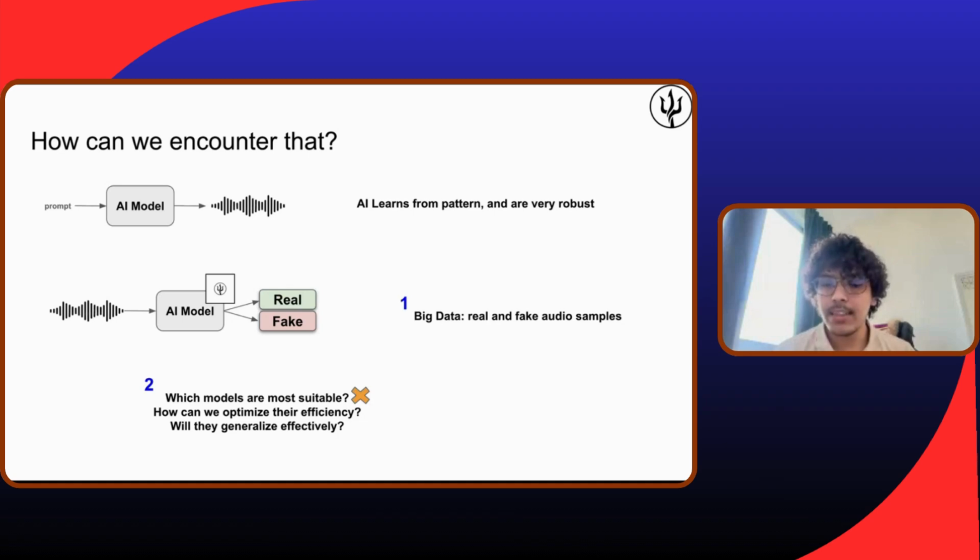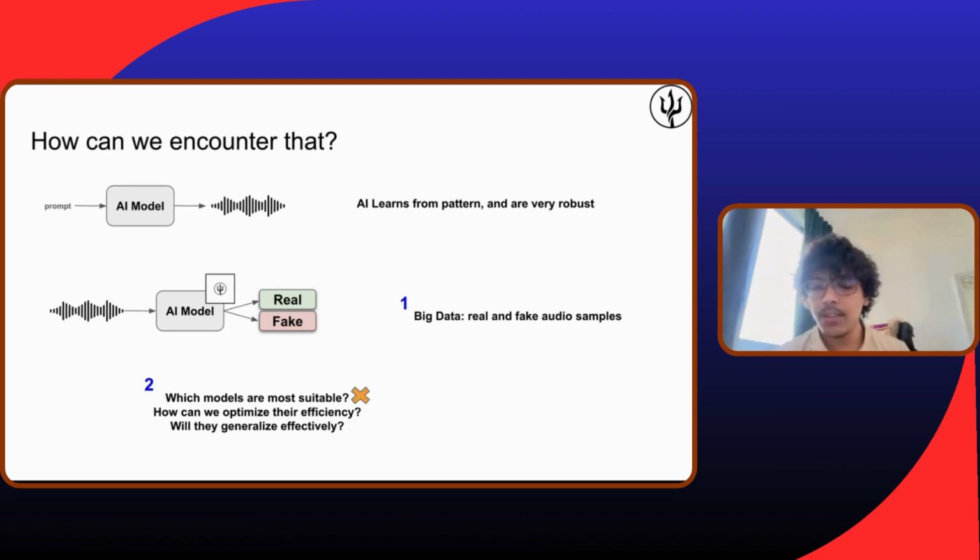The problematic part is how I can model this. How will I construct the AI model to do such a thing? So here comes the question: which AI models are most suitable for deepfake detection, and how can we optimize their efficiency? The decision should come in a very short time, because if I have content that I want to verify, I shouldn't be waiting for 1 or 2 hours. It should be quick. So I need very small and very efficient models. The third thing is: will they generalize effectively?